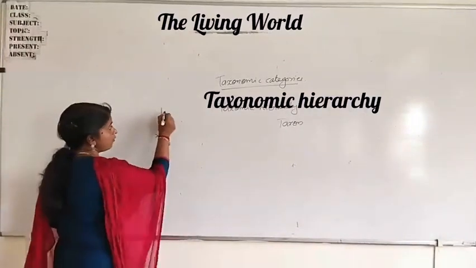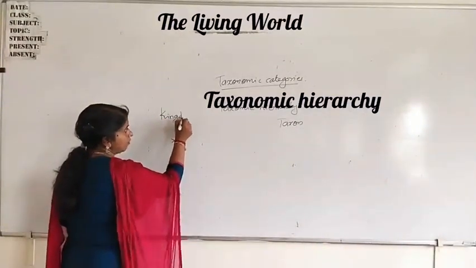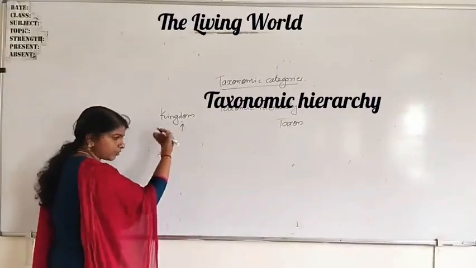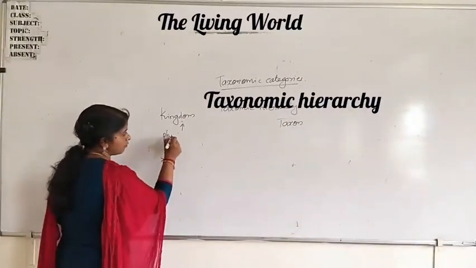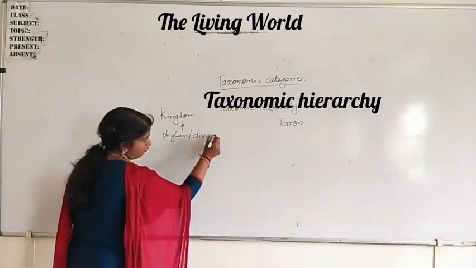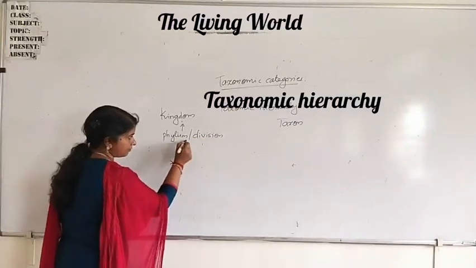Here the broad one is kingdom. That is the biggest one. Then its lower form is phylum or division. Phylum for animals and division for plants.